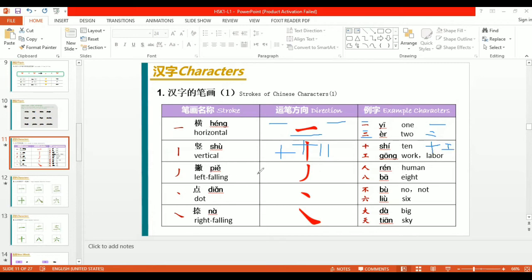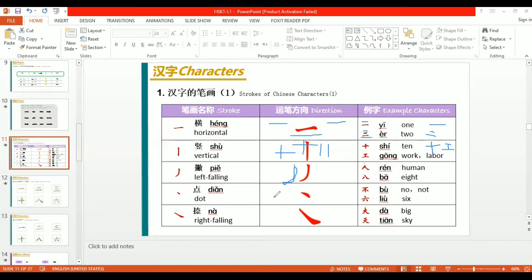Now we will come to the third stroke, which is left falling. It's just like shù, but it's falling left, like a J in English. So this will be called piě. This piě is used in rén. This one is piě. In bā, bā means 8. Rén means human.